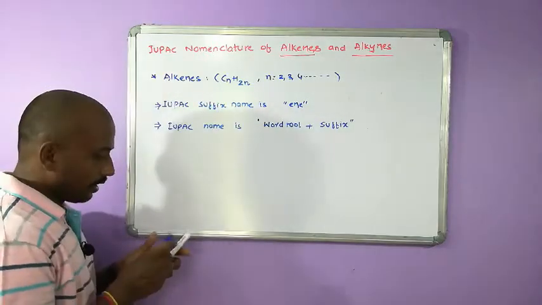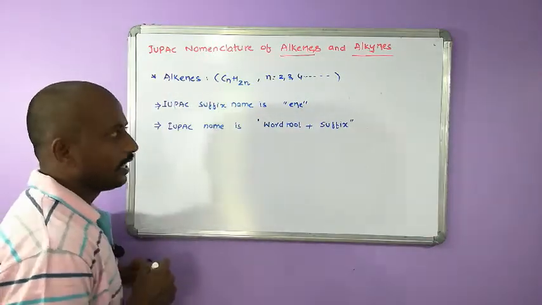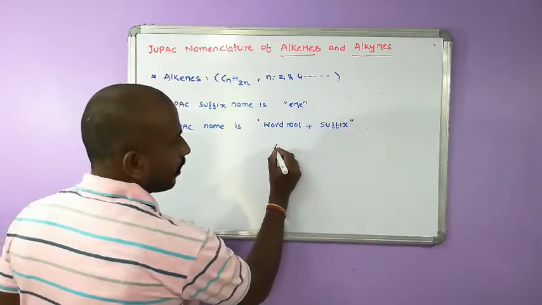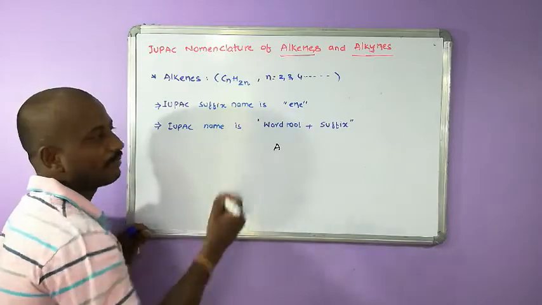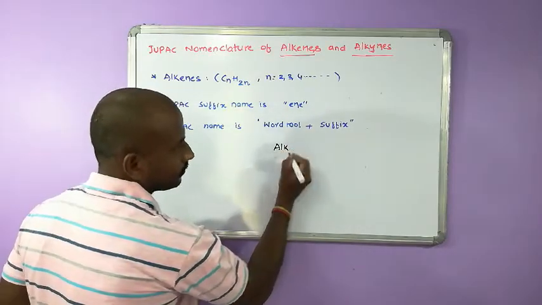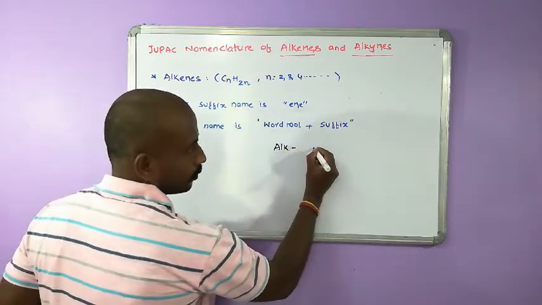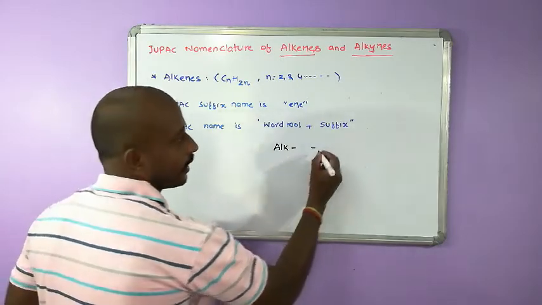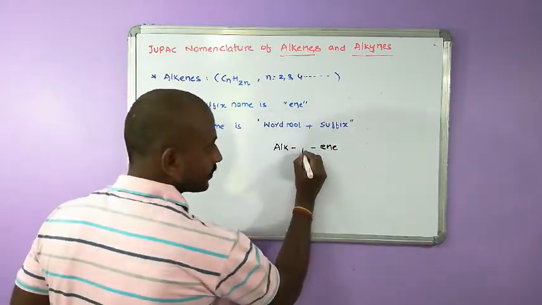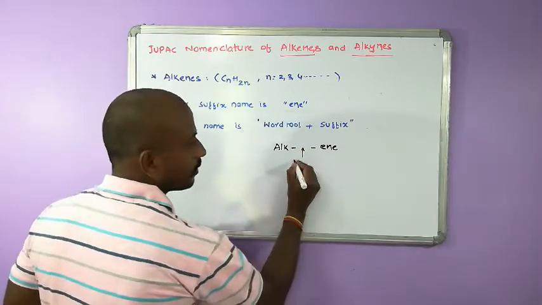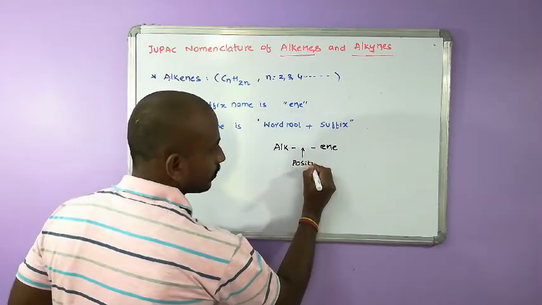So I preferably give the name as word root plus suffix. Alk means the number of carbons, and this gap is going to represent the position number of the double bond.